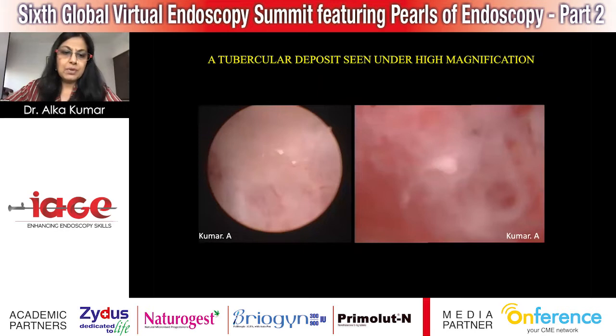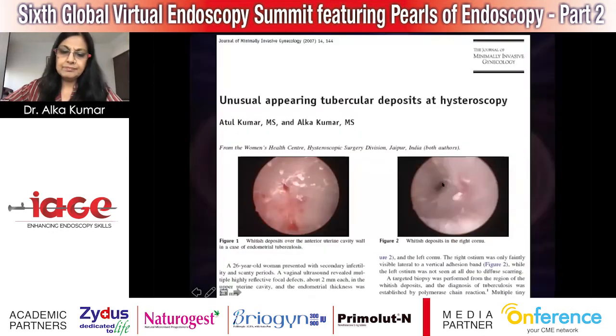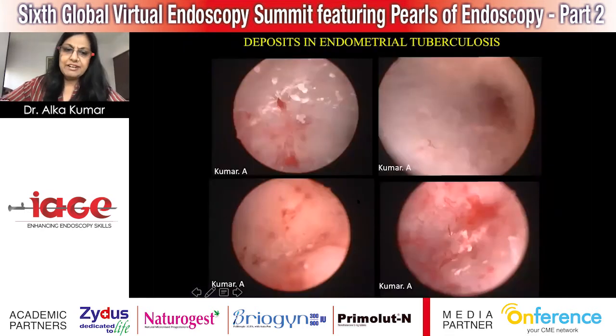These are tubercular deposits seen under high magnification. You can see this, and you can see how irregular it looks. We were published again in JMIG with unusual appearing tubercular deposits at hysteroscopy. In fact, these were the deposits which were picked up on the vaginal scan. They were highly reflective, and this is the inside picture. Look at these shining objects, which are actually the deposits which you are seeing in these images.